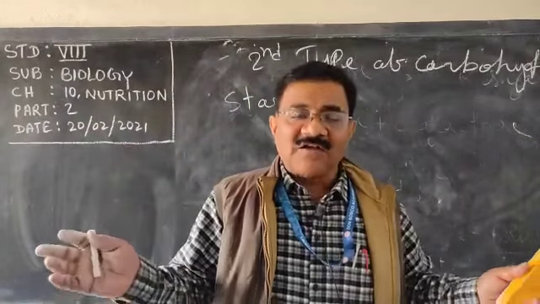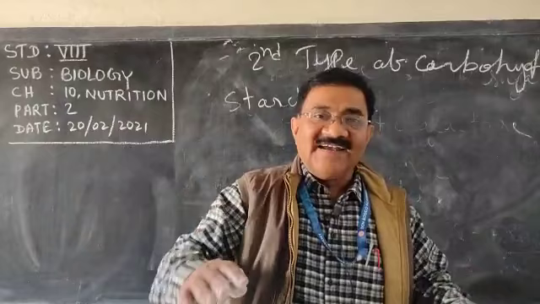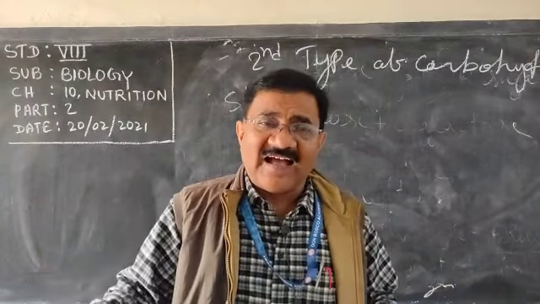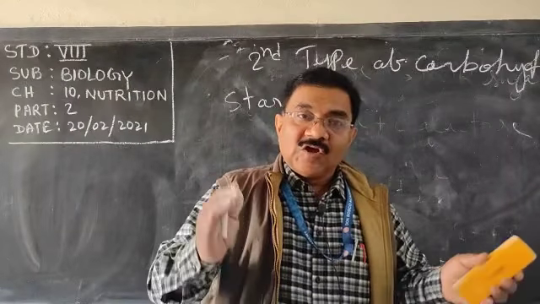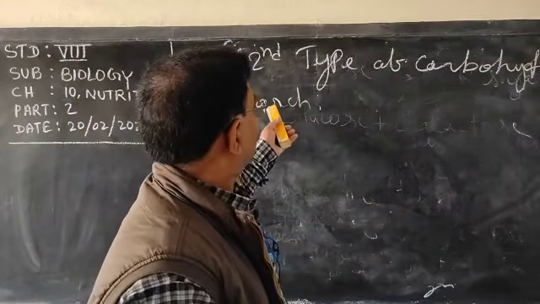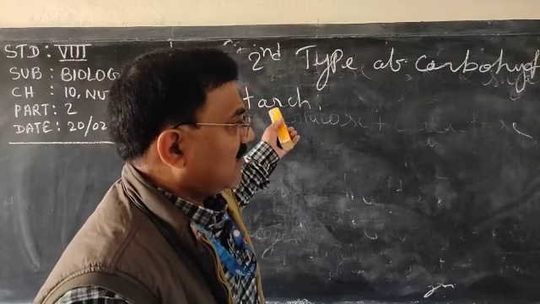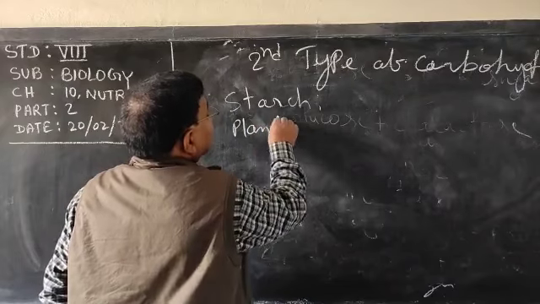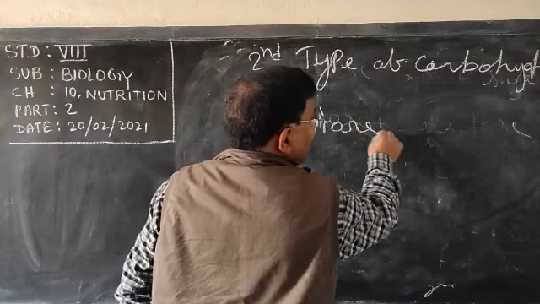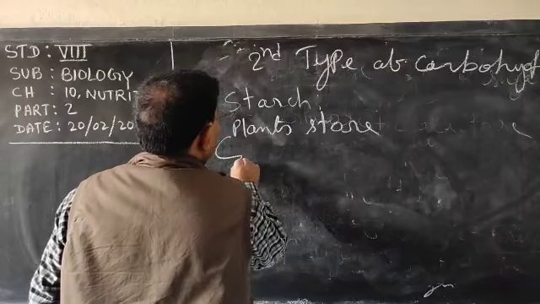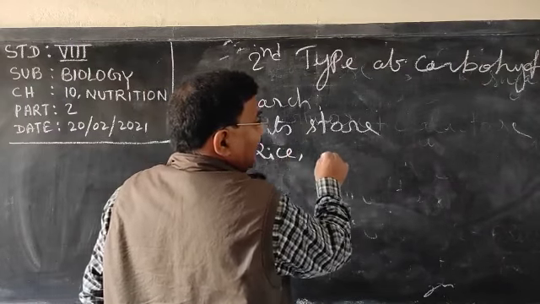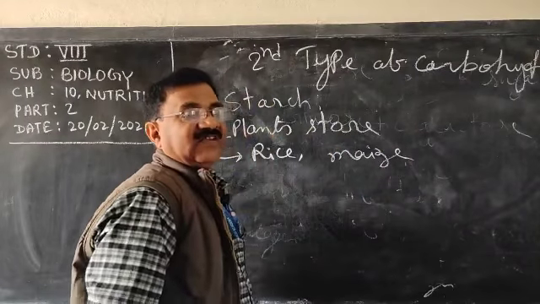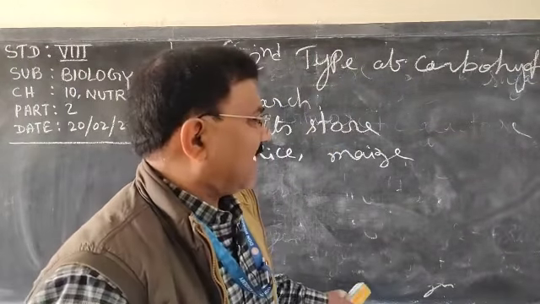Because if it is not a sunny day, then the plant will die of starvation. So they store glucose in the form of starch. Very clear or not? This starch is present in rice, maize and barley.